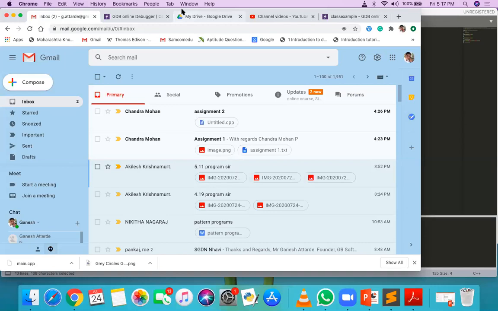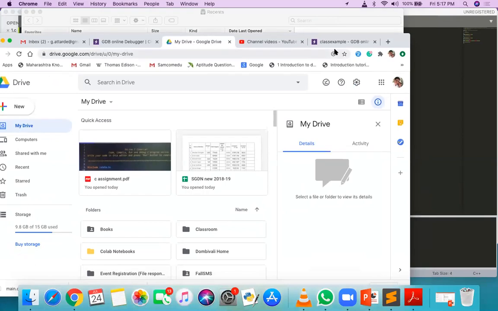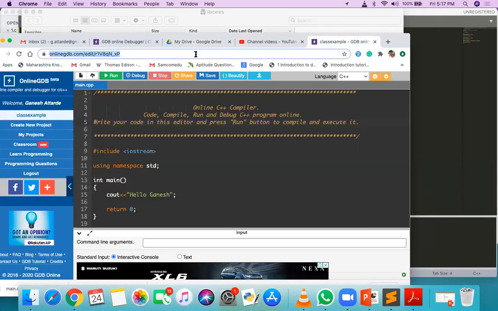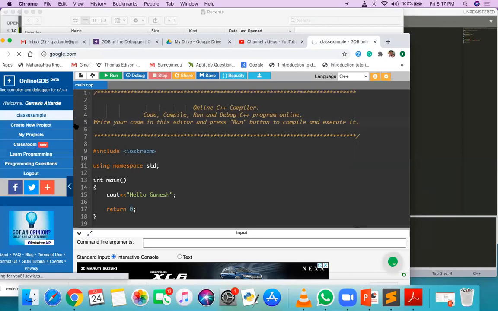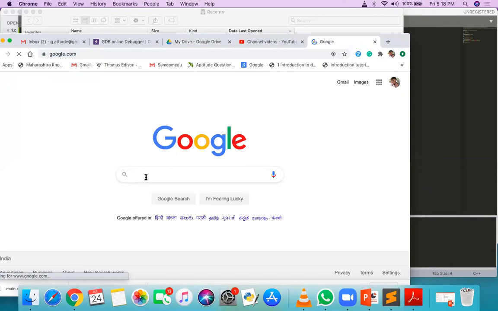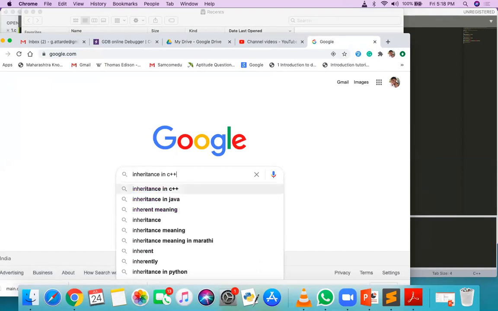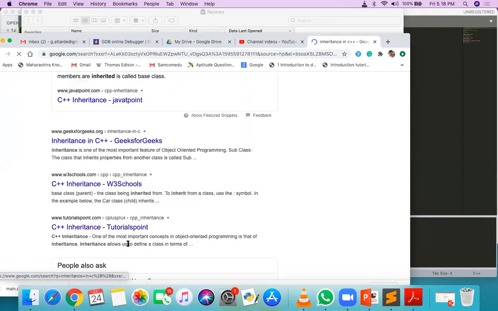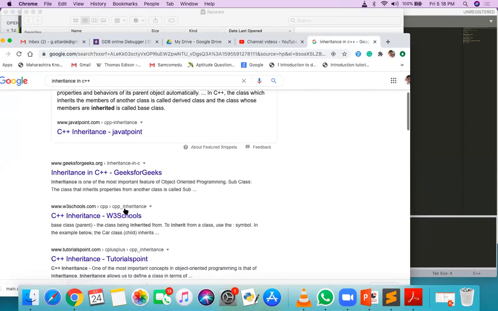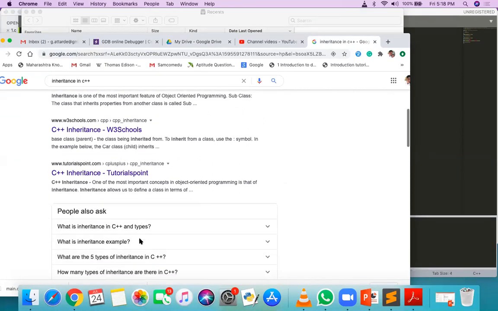Okay, so today's assignment is those who have not completed the assignment, they have to complete. Otherwise, if you have already completed, then for others also, the assignment is just type in inheritance in C++, and whatever theory you are getting regarding the C++ inheritance, you just have to read it out from different sources.